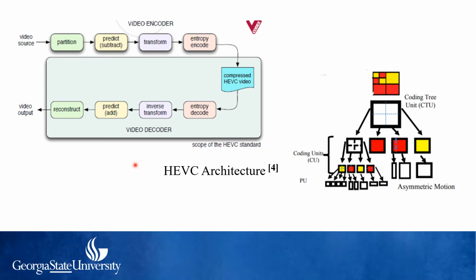So this hybrid coding architecture that is followed by H.265, despite its efficient compression performance, uses modules that aren't jointly optimized to achieve the maximum performance. This is the reason why deep learning, or the deep learning neural network, is being introduced to improve the performance of the codecs or the algorithms.